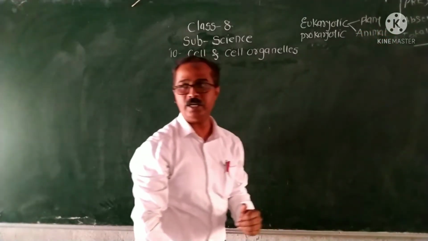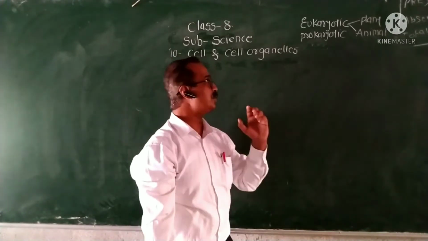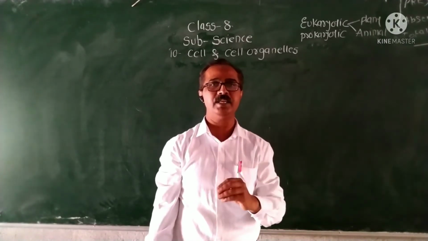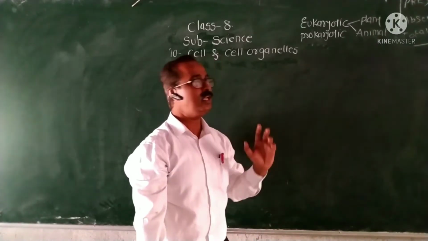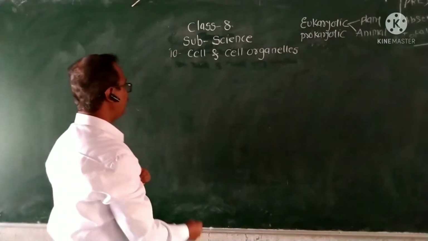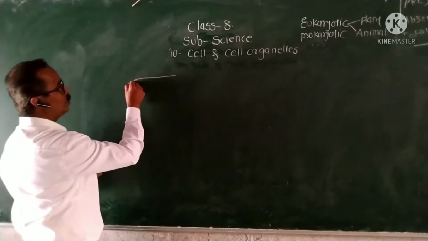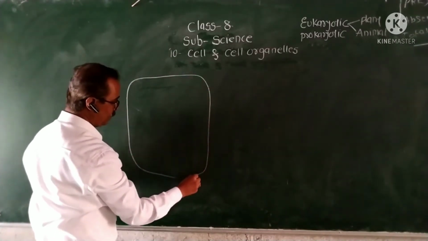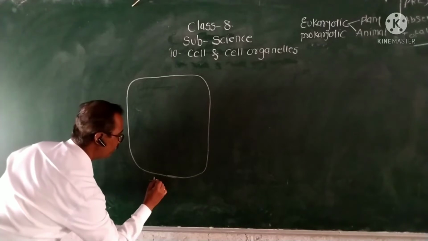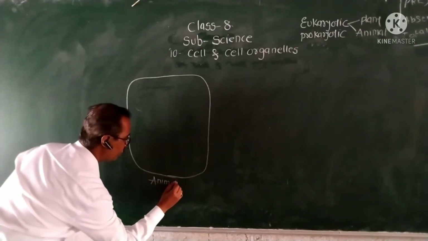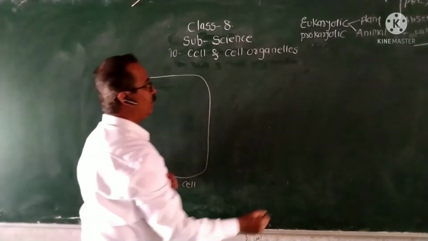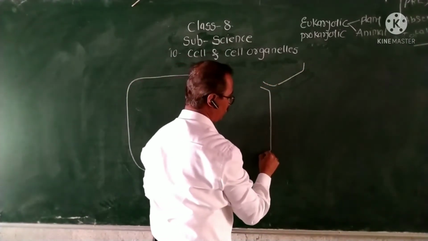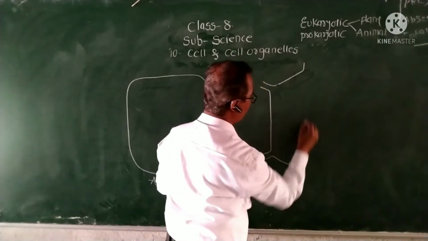So let us study the structure as well as the different cell organelles present in the plant cell and the animal cell with the help of a diagram. Now I am going to draw a diagram of the animal cell. This is the animal cell, and on this side I am going to draw the plant cell.